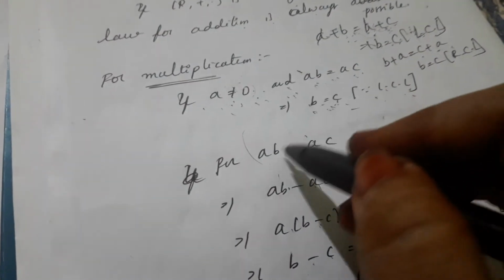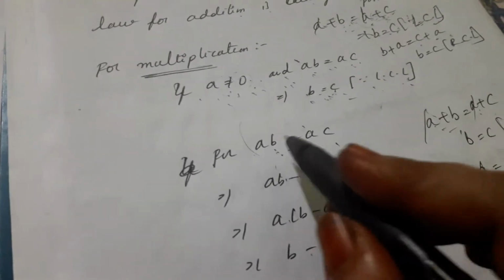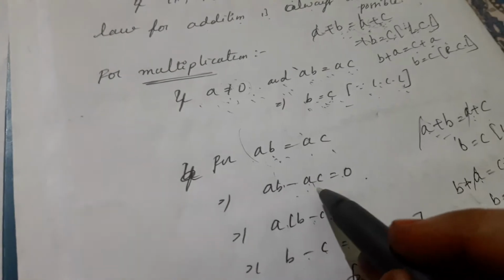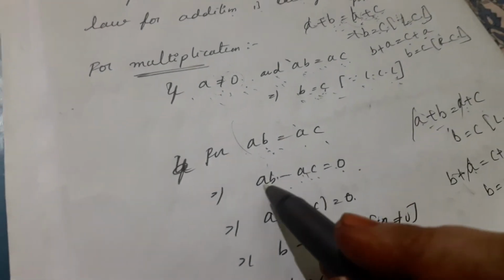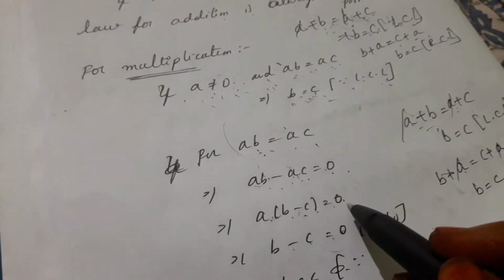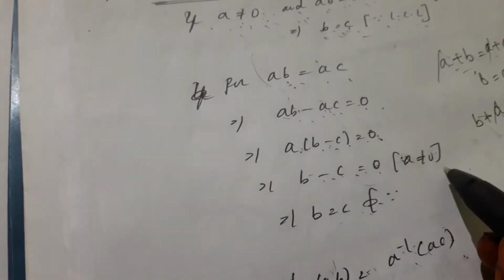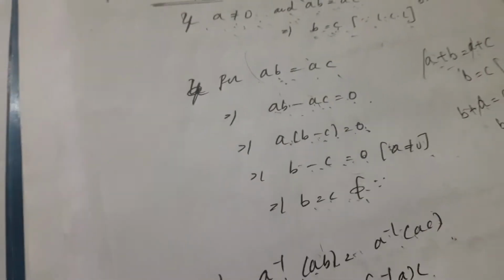How can you prove this? See here. For ab = ac, it can be written as ab − ac = 0. Here a is common. Then what will we get here? a(b − c) = 0. Since a is not equal to 0, b − c = 0, implies b = c.